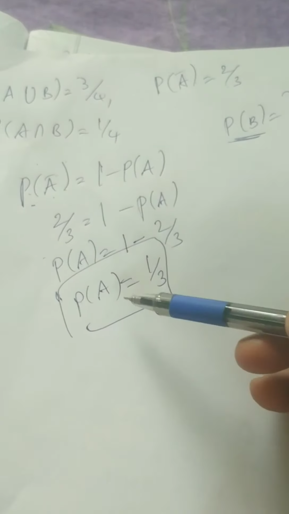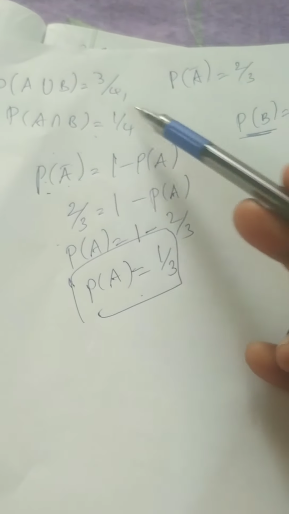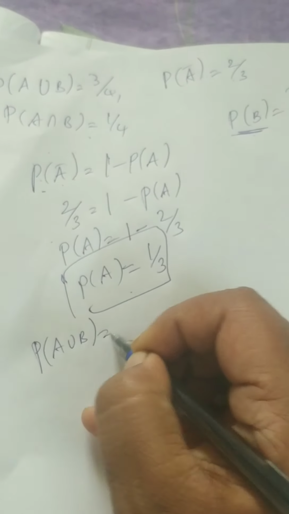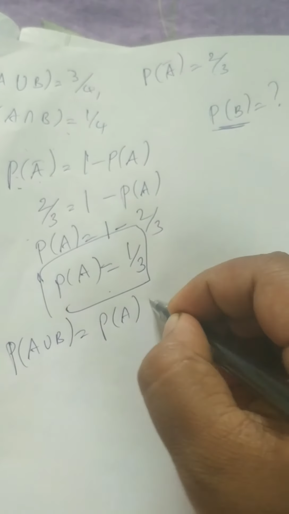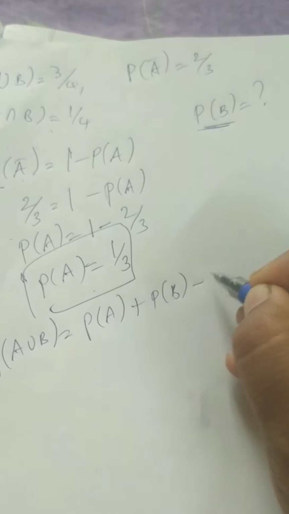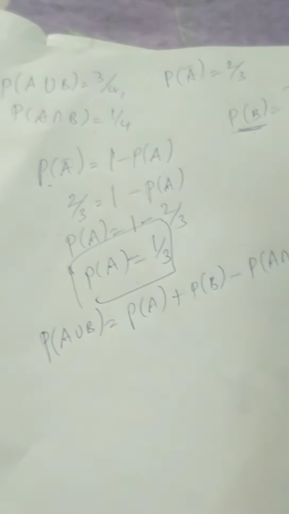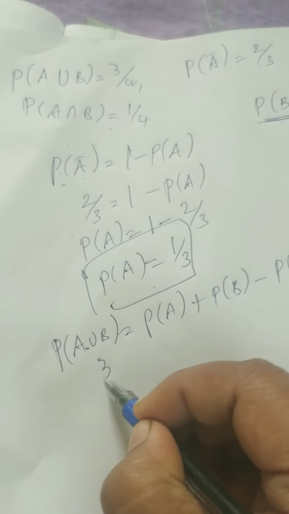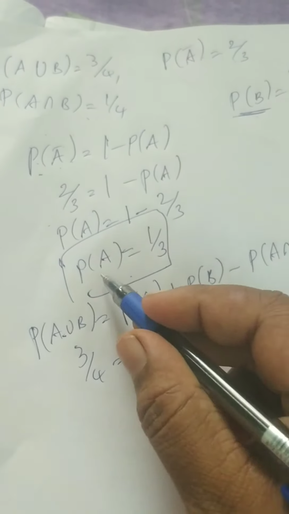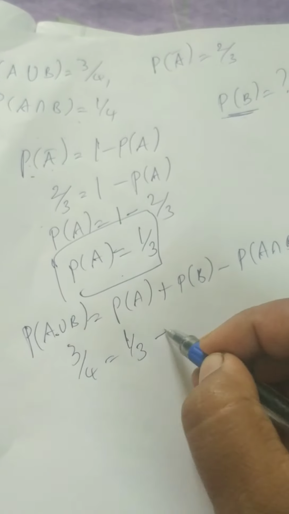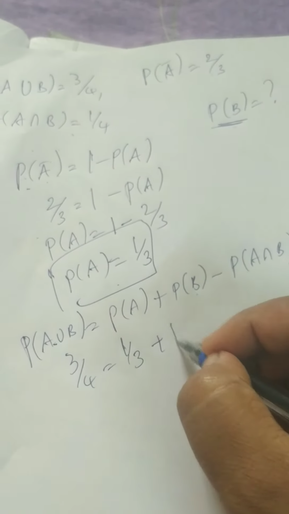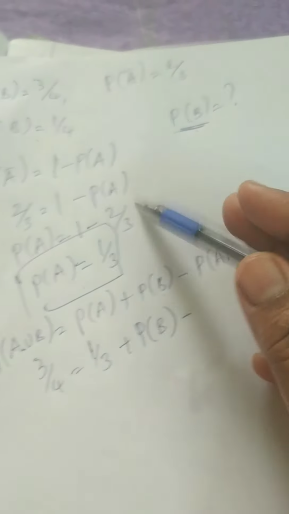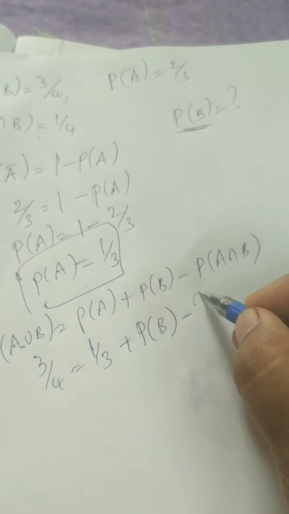Now you know what probability of A is. Already you know one formula. Based on this formula you can easily calculate: A union B means probability of A plus probability of B minus probability of A intersection B. What is probability of A union B? That is given, 3 by 4, is equal to probability of A. Now we got the answer, 1 by 3, plus probability of B, we don't know the answer, that is the question. What is probability of A intersection B? That is also already given in the question, 1 by 4.